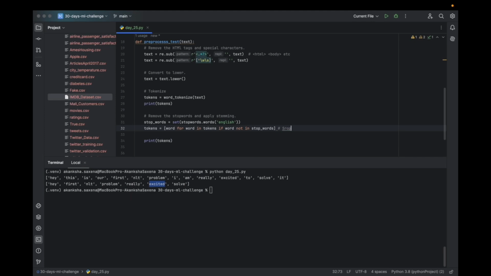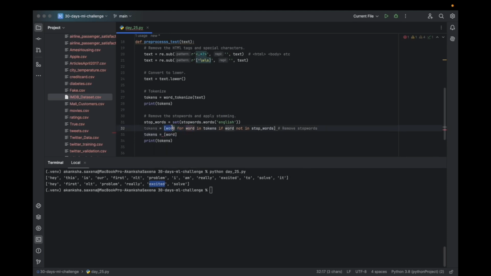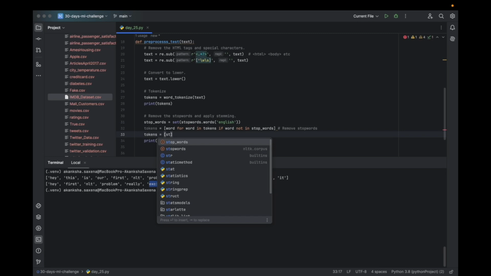Remove stop words, and here we are working on the tokens. I could have applied this stemming directly here as well, but I want to go simple, so I can understand what each line is used for.